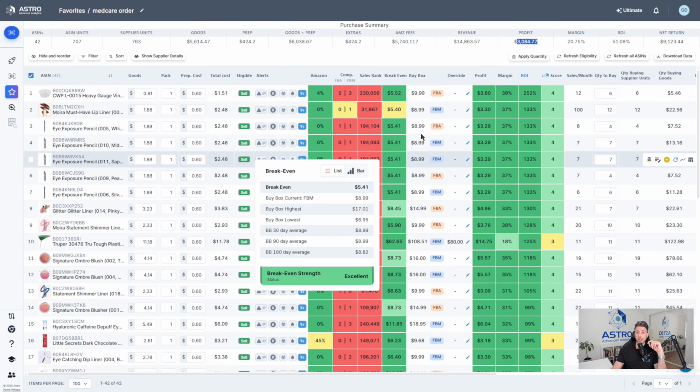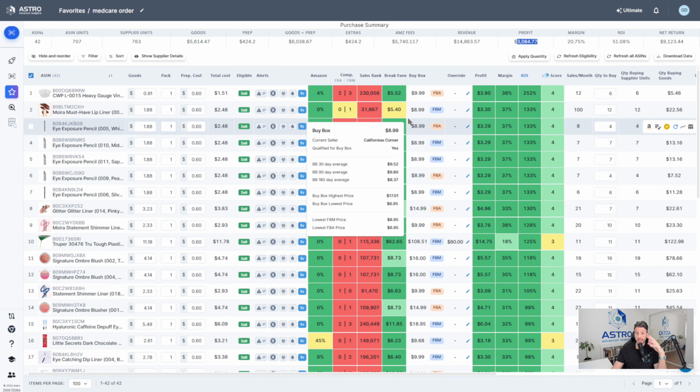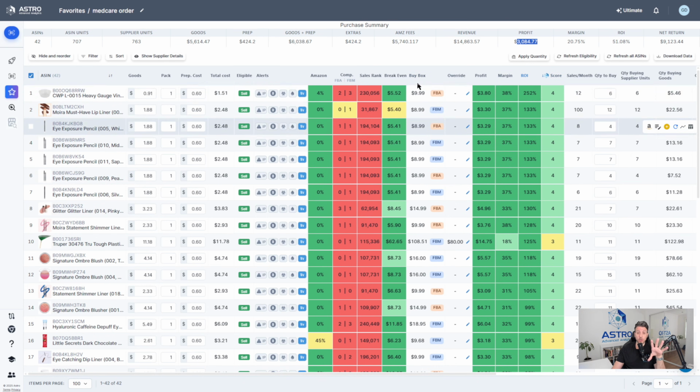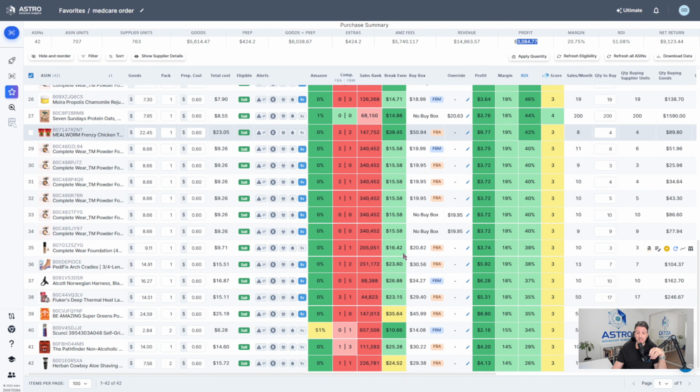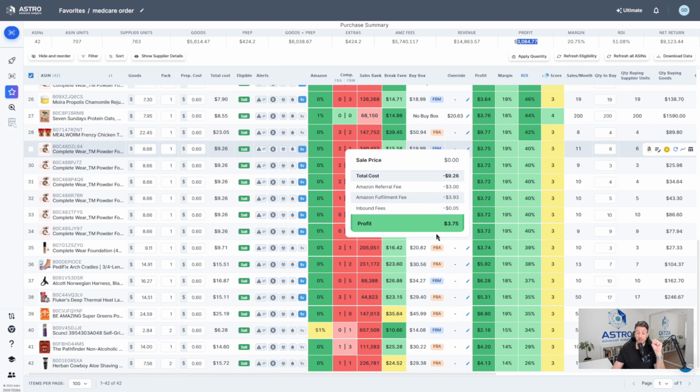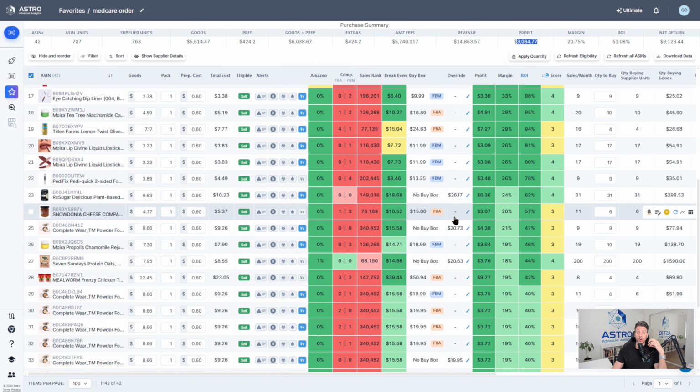Well, the main thing that I want to look at when I see this view in front of me, I want to see that this column here is green. So when this column is green, that means that it's had historic profit, that I know that the profit has been good. If I see a red or maybe even yellow, like these ones here, I know that I have to look into it further.